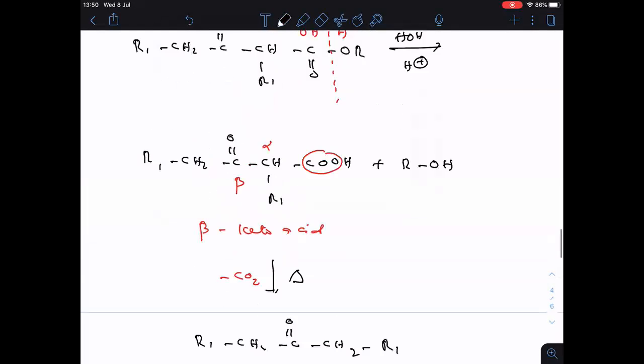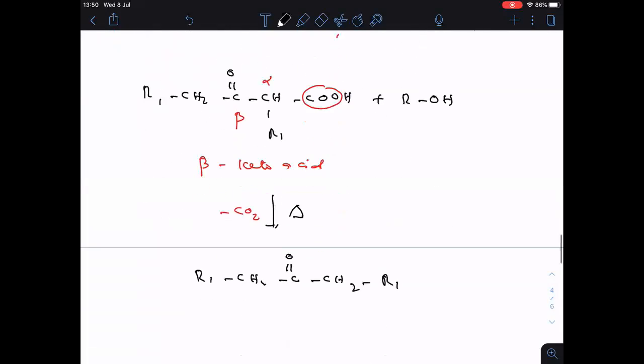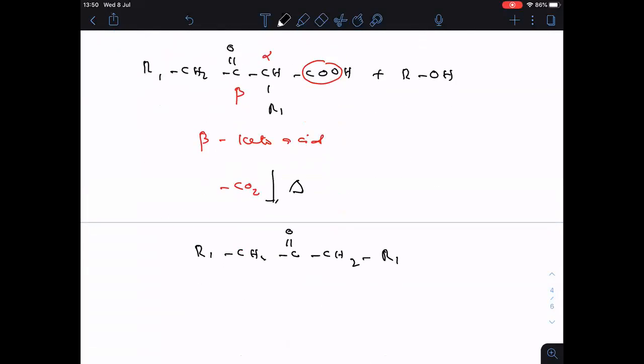Okay, the question asked is this one. This compound when treated with water, followed by heating, what is the product formed? This was the question asked. Beta keto ester when subjected to hydrolysis followed by heating. Okay, finally we will get this one. This is the application of the Claisen ester condensation.